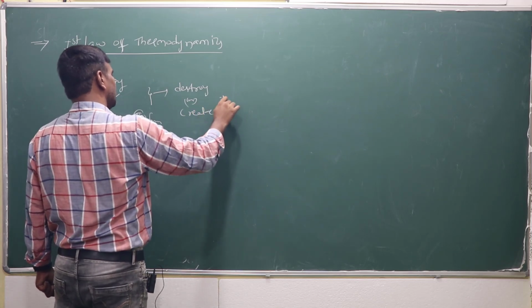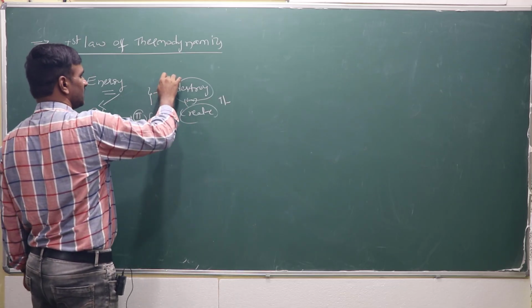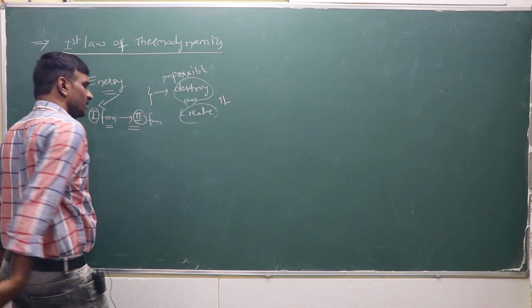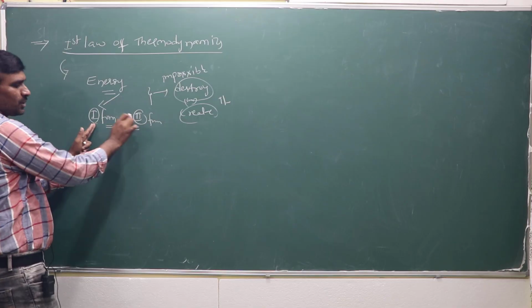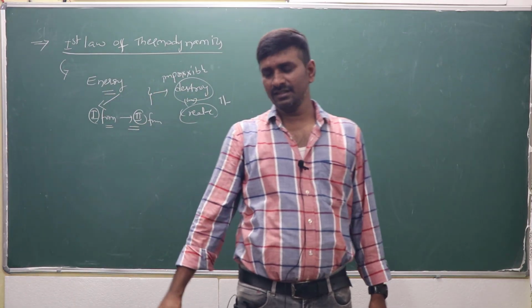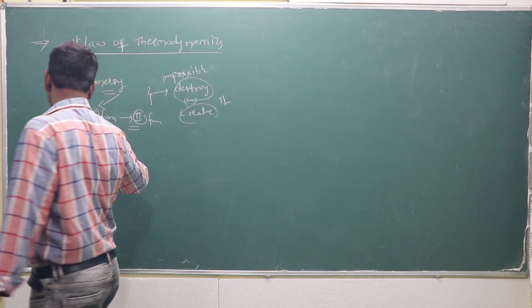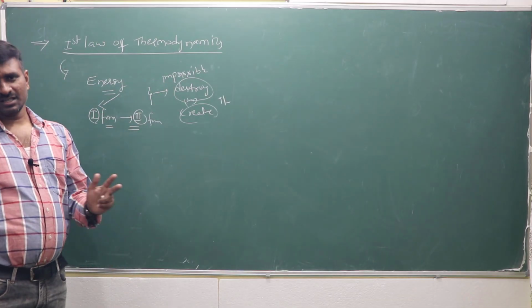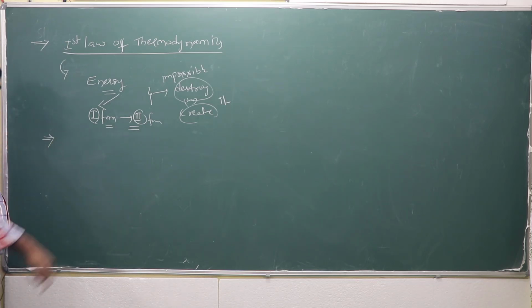Energy is already there, and it may only be converted. That is one form of the statement.